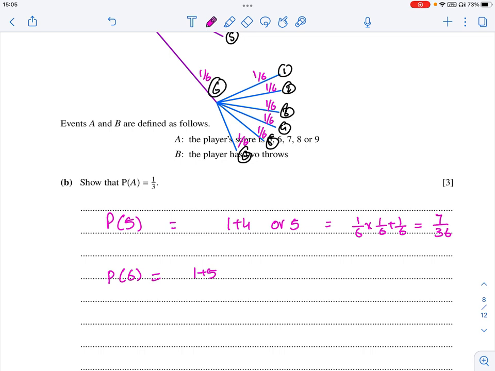1 plus 5, which is 1 upon 6 times 1 upon 6, which is 1 upon 36. Next, he gets 7. How can he get 7? 1 plus 6 or 6 plus 1, which is 1 upon 6 times 1 upon 6, or 1 upon 6 times 1 upon 6, which is 2 upon 36.